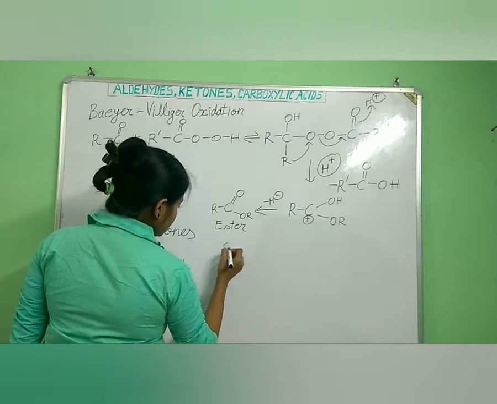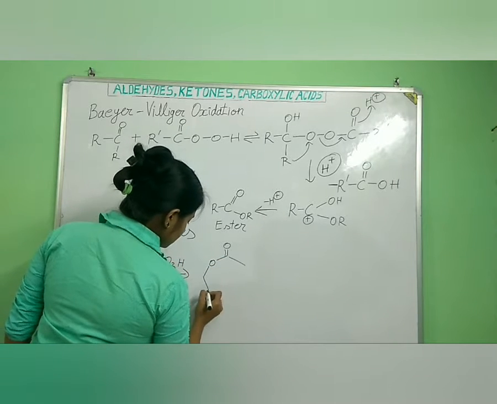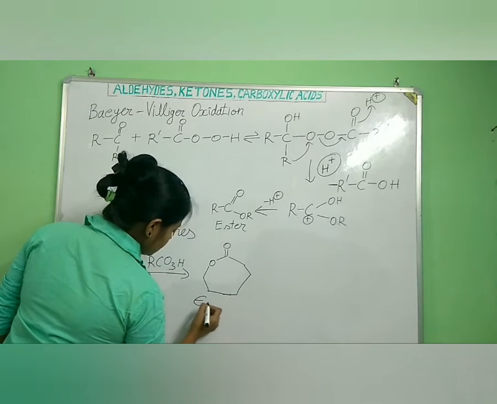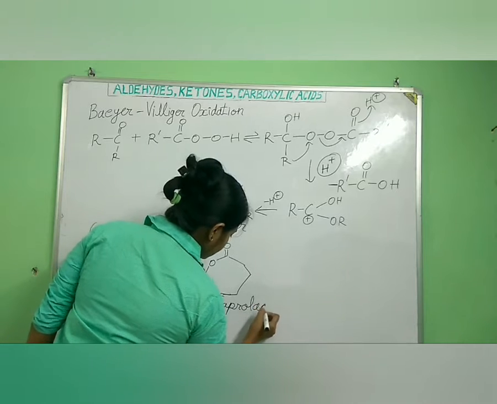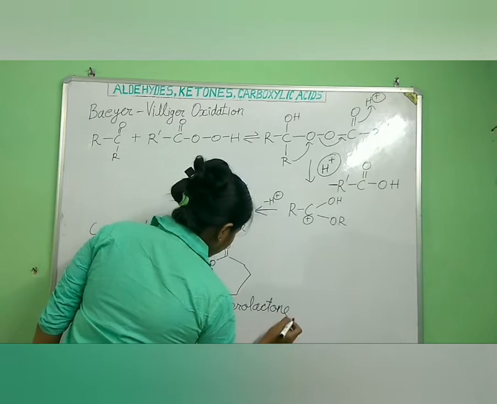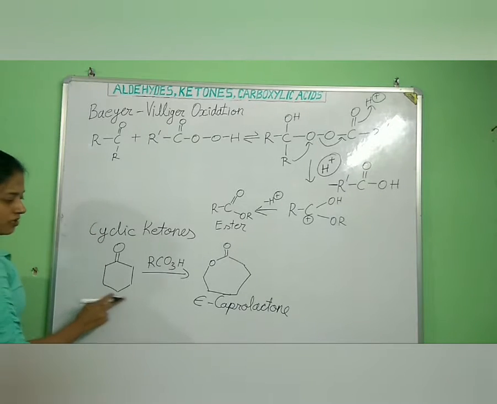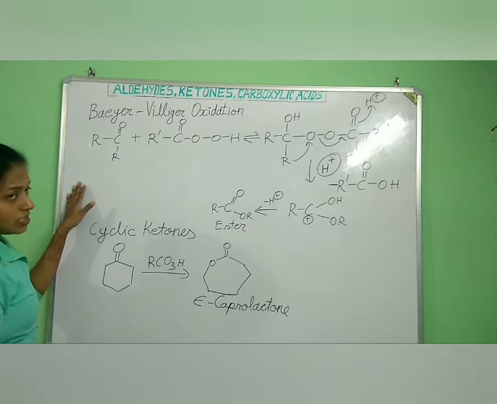So we get a double bond O, and there is ring expansion occurring here, and this is our epsilon caprolactone. One more member has been added because of this oxygen. From cyclohexanone, we are getting epsilon caprolactone. So this was the mechanism of Baeyer-Villiger oxidation.